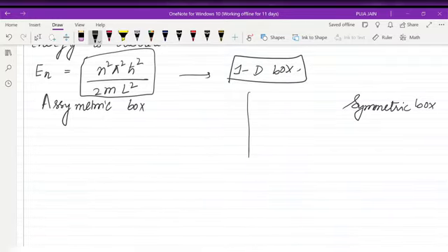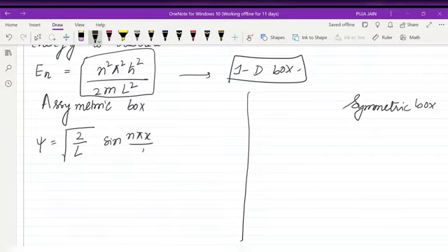For the asymmetric box, the wave function psi is written as root 2 by L sine n pi x by L. Let me draw it first.